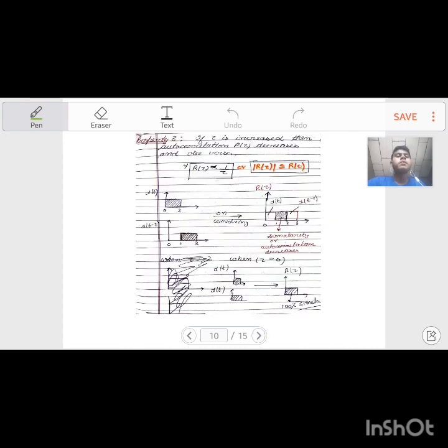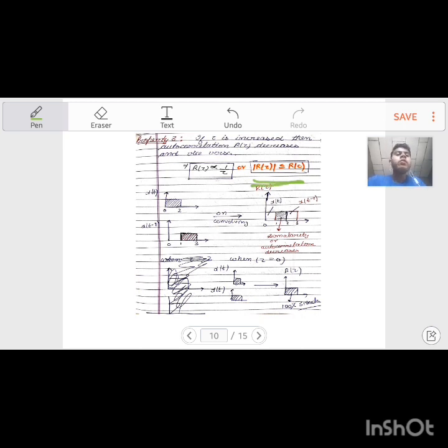Now verification for property 3. If tau is increased, then the autocorrelation function decreases. That is, the autocorrelation function varies inversely with tau, and this relationship exists only up to this limit: r of tau is less than or equal to r of 0.